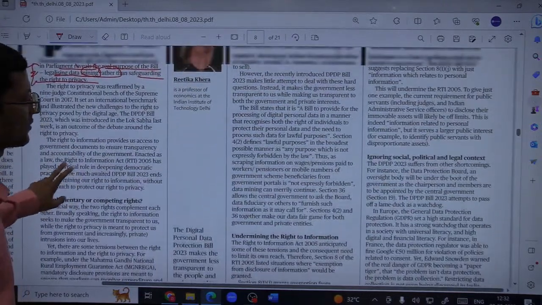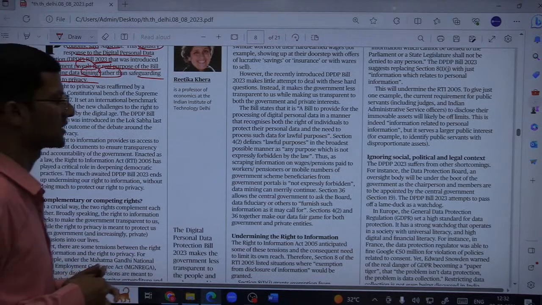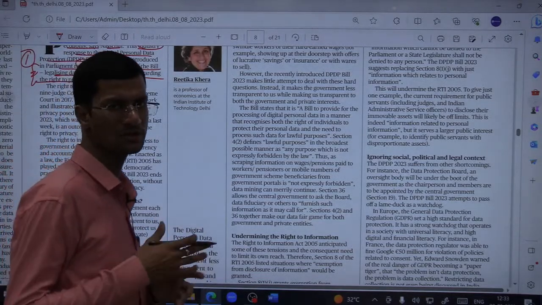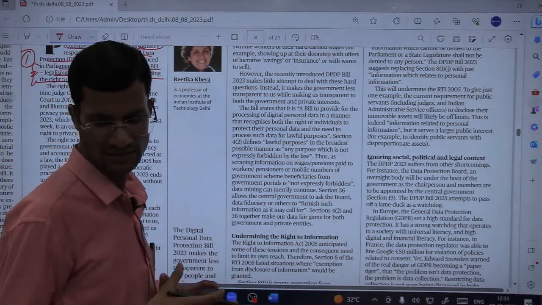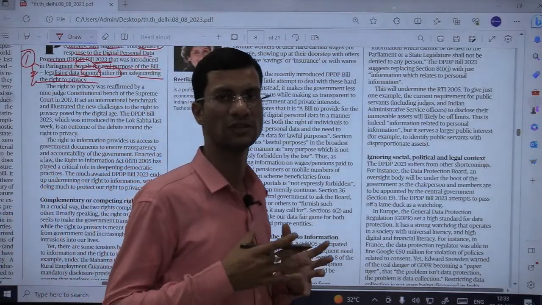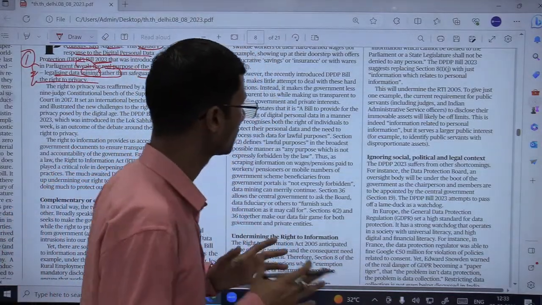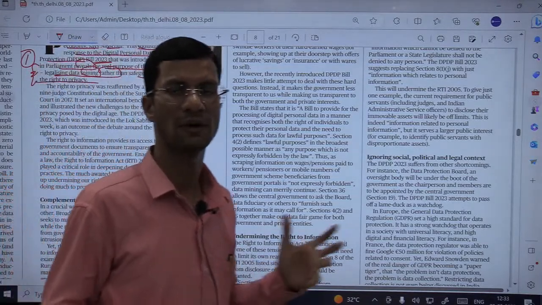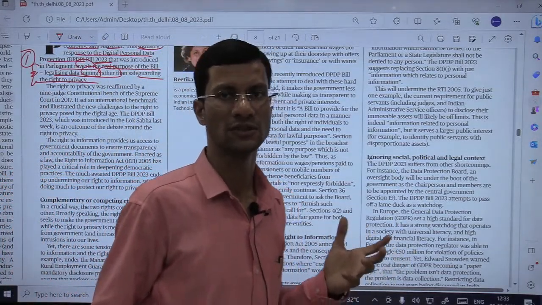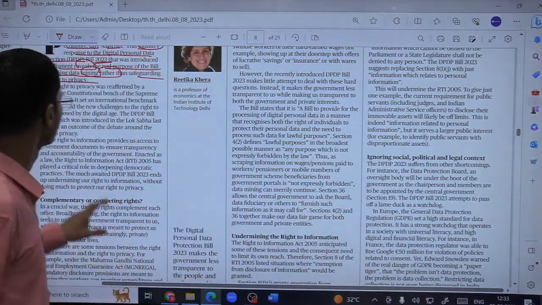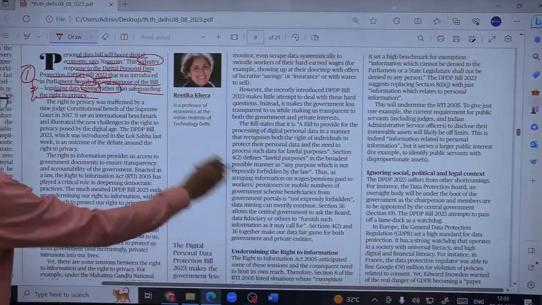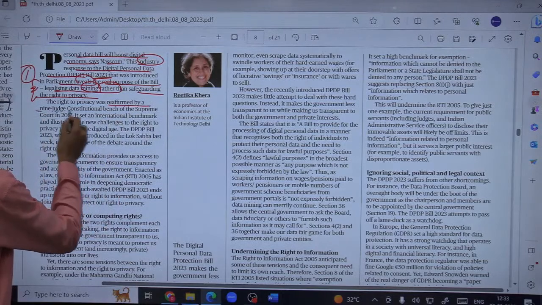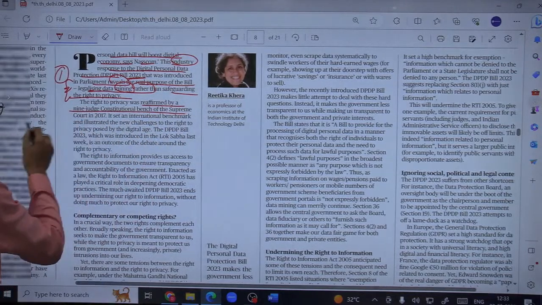जरूरी है हमें सिर्फ सारी अच्छी चीजें, सारी पॉजिटिव चीजें सिर्फ ध्यान नहीं रखना, but as a bureaucrat for the exam you are preparing for, you need to be aware of the negative points or the negative part of the bill as well so that you can improve upon. So therefore right to privacy was reaffirmed by 9-judge constitutional bench of the Supreme Court in 2017.